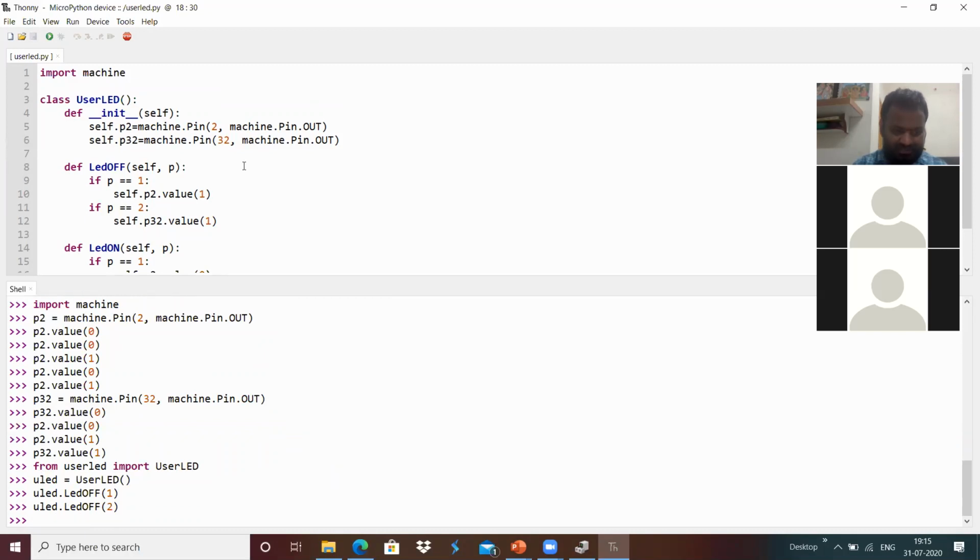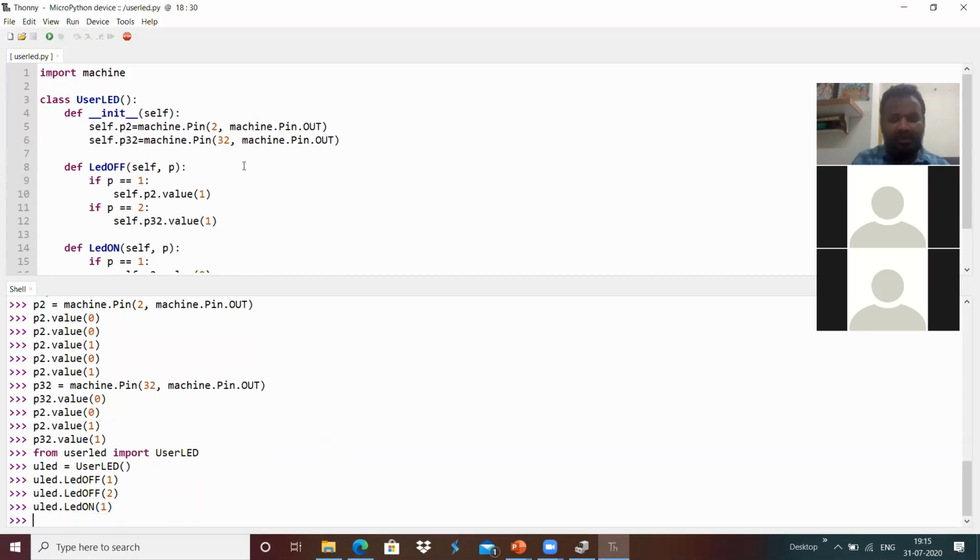And in a similar way, ULED.led_on of 1, which basically powers on one LED over here.